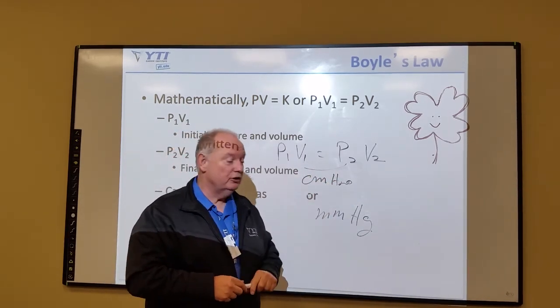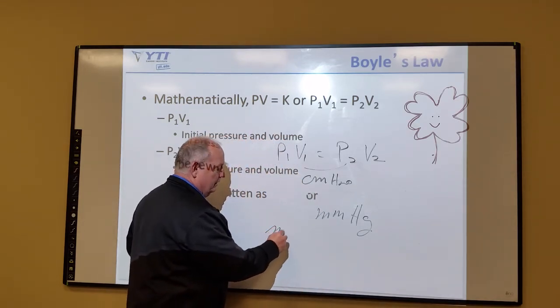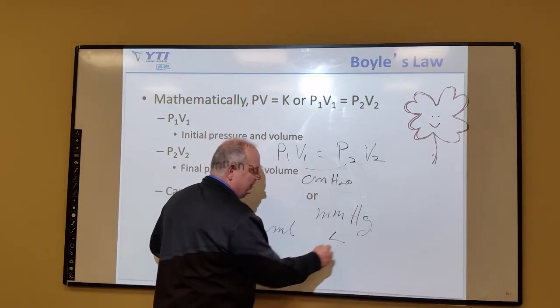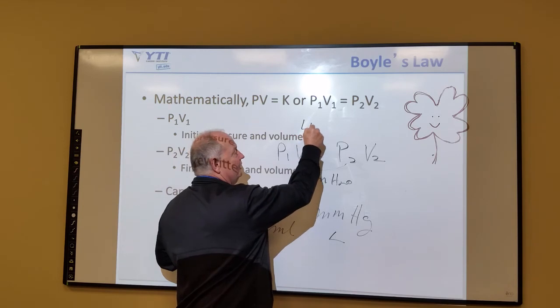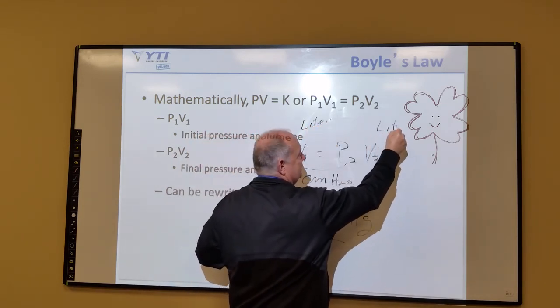Volumes, their units must also match. We often use milliliters, and we also use liters. But if your initial volume is given in liters, then your ending volume will be in liters.